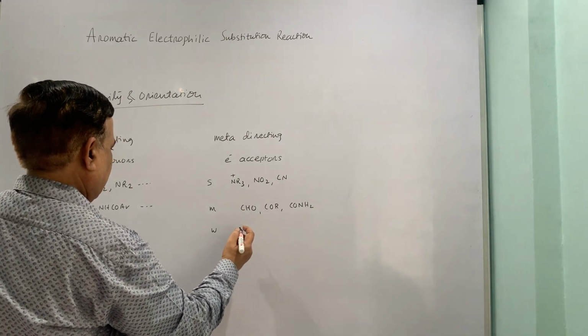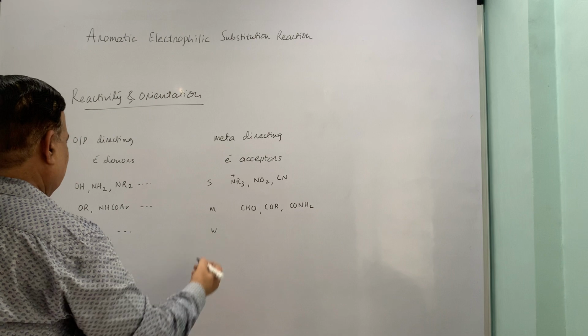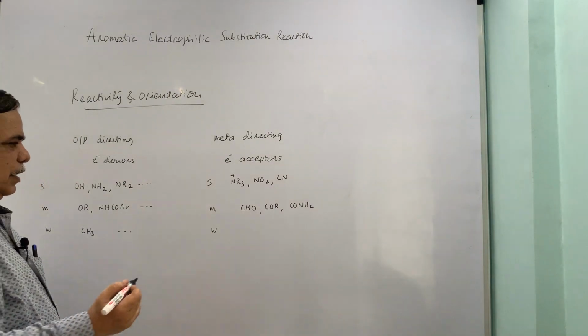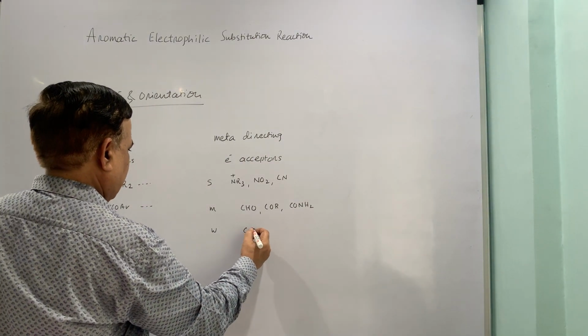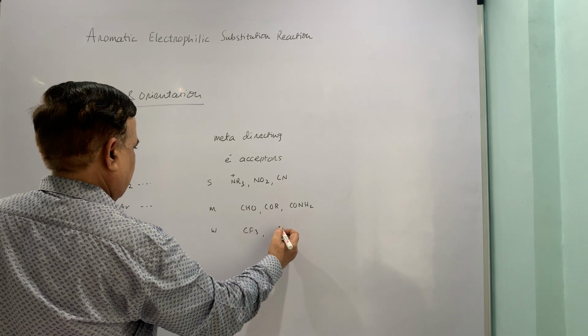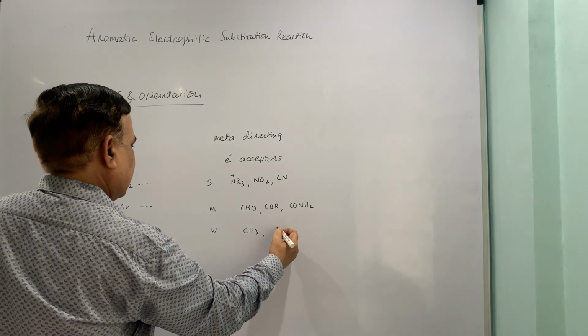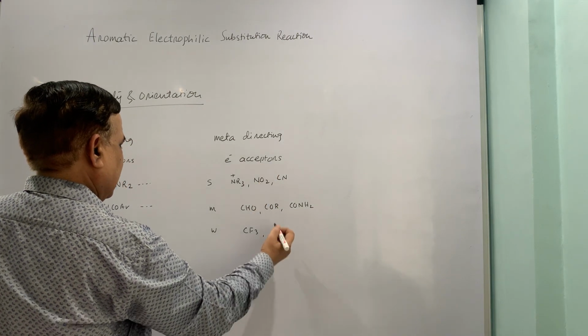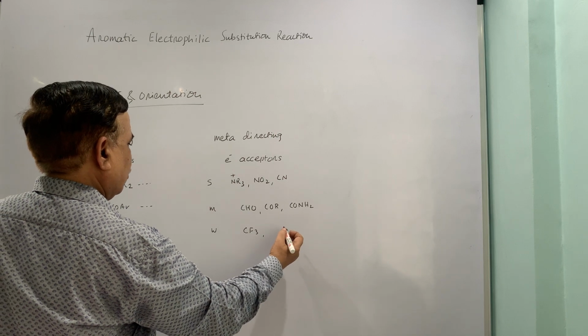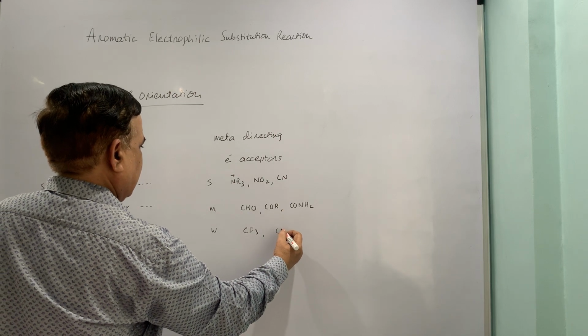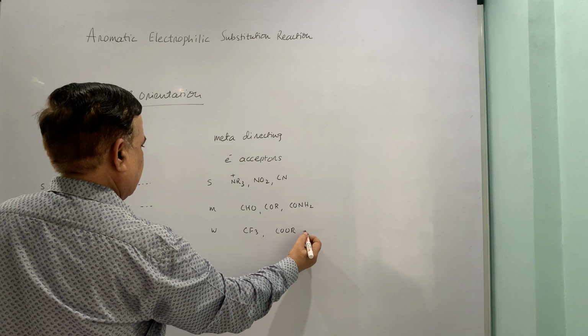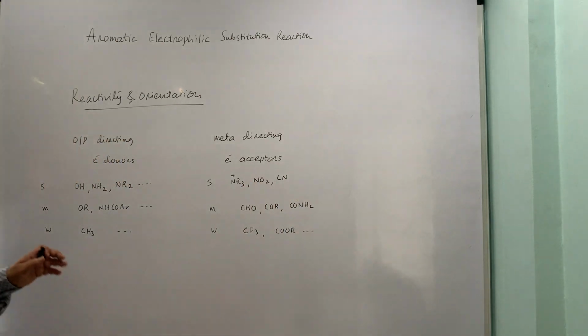Maybe some of them are medium and weak, there is no distinction as such, but I am just putting a few of them. And then electron acceptors, meta directing, CF3 is meta directing, no doubt, the ester group and so on. So this is the classification based upon their orientation.